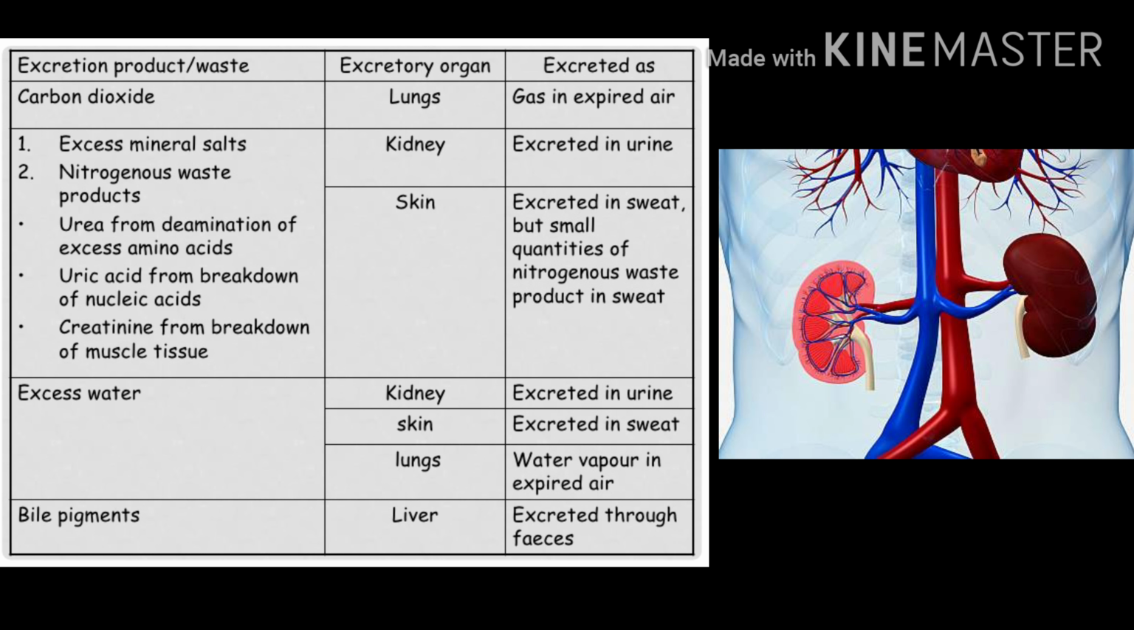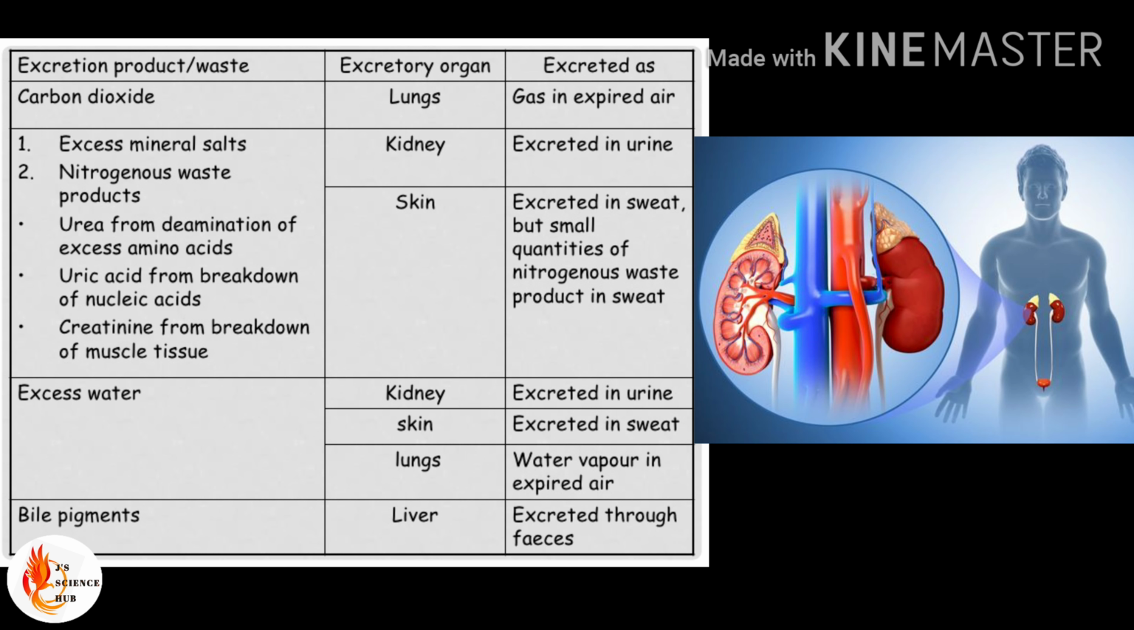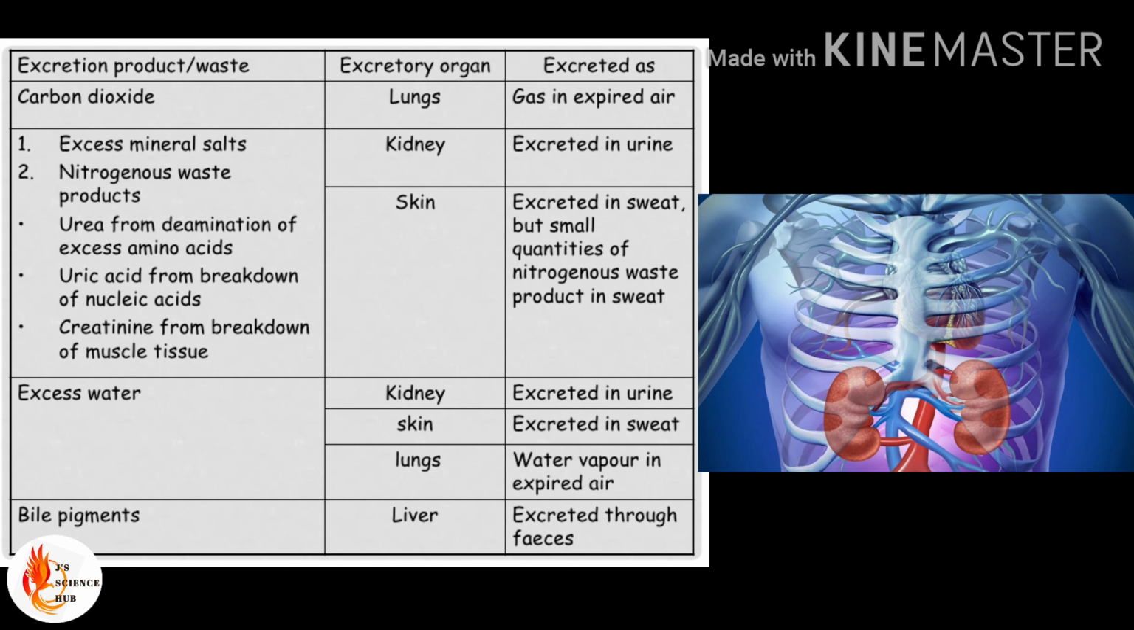The main excretory organ present in humans is the kidney. The kidney removes the excretory matter in the form of urine. In urine, urea, uric acid, salt and water are present.